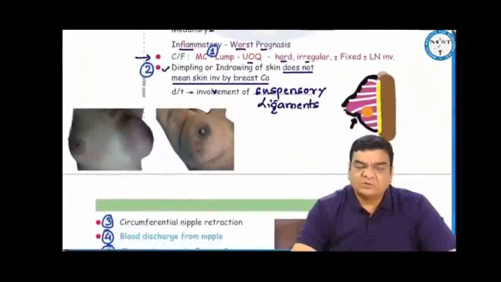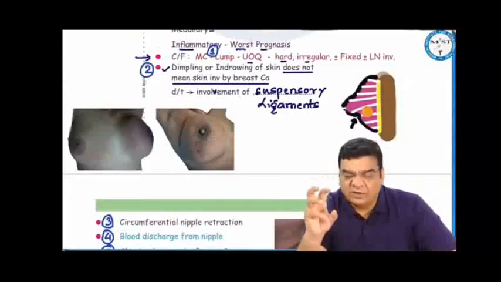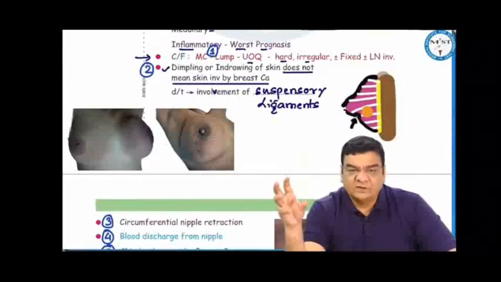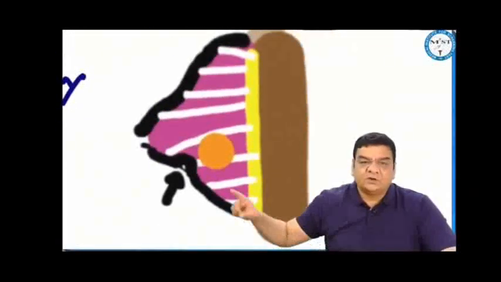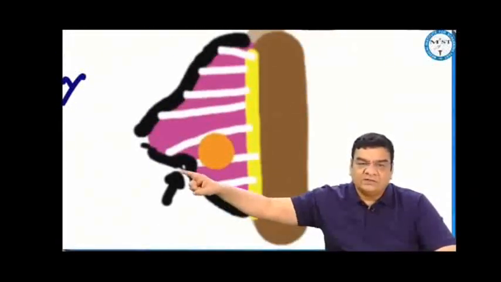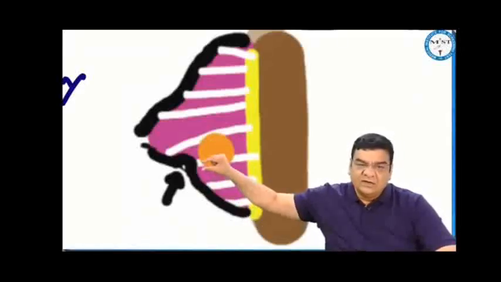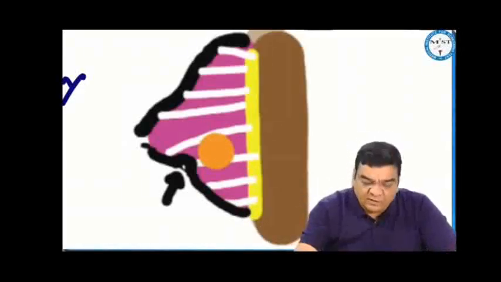How these patients present: most commonly as a lump in the upper outer quadrant, which is usually hard, irregular, may or may not be fixed to the underlying or overlying structures, may or may not be associated with involvement of lymph nodes or the nerves. Dimple or indrawing of the skin does not mean that cancer has gone into the skin. This dimple in the skin can be just because the cancer has involved the suspensory ligaments. So if the ligament is involved by the cancer, this ligament is trying to pull the skin inside, and that will cause indrawing or dimpling in the skin.